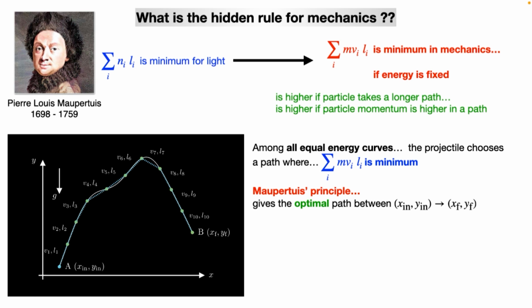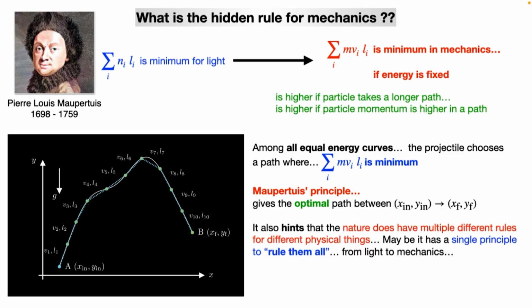And this principle was brilliant. This simple principle actually unifies completely different branches of physics, on one side optics and on the other side mechanics. Previously, people thought that the rule book for nature is different for different objects. But for the first time we are seeing that nature has only one rule book, that it needs to optimize the path, right? So there is only a single principle to rule them all.